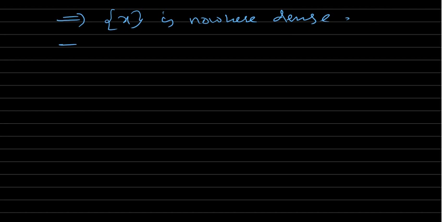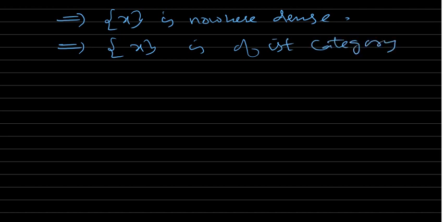So any set which is nowhere dense is obviously of first category, because it's a countable union of nowhere dense sets, in fact the union of a single set. So a single set is obviously a countable collection.